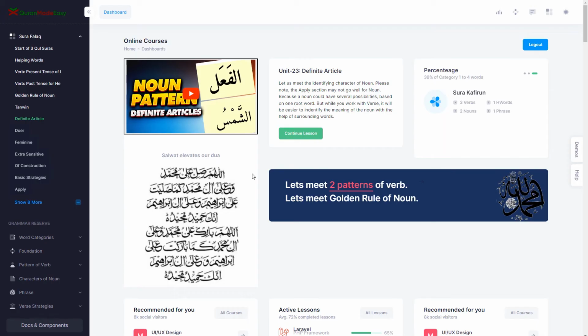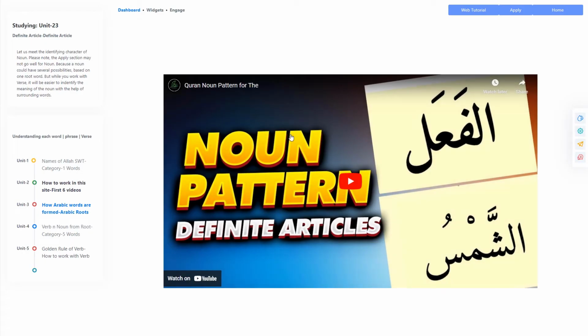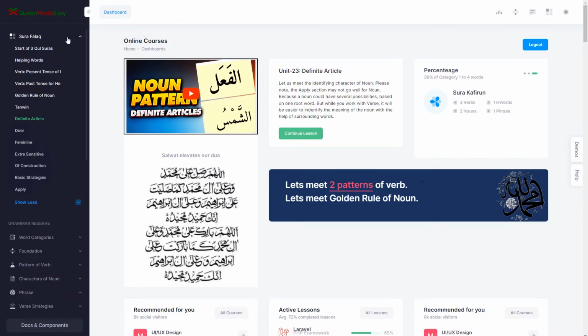Number 8. Dashboard. Let's meet the dashboard. The current video will always be listed here. There will be a mini introduction about the video next to it. You can always start the current course 3 ways. Number 1, from the thumbnail. Number 2, from the menu tree. Number 3, from the button below the comment. This engage band will also highlight the current module or course. There will be some additional information that can be accessed from the top toolbar.